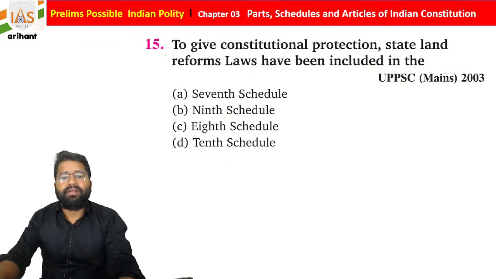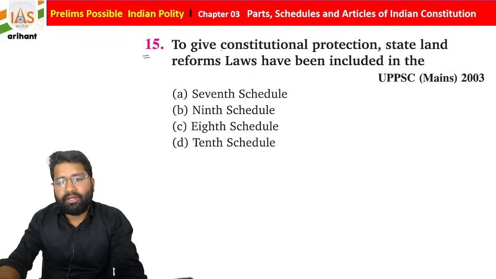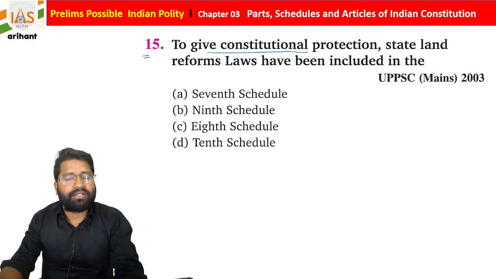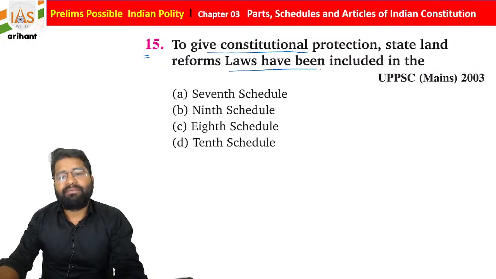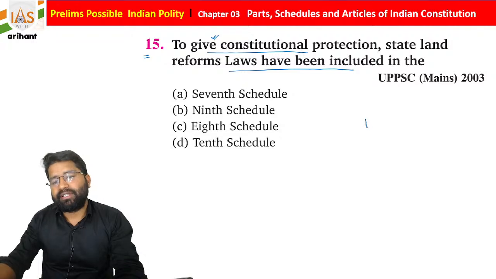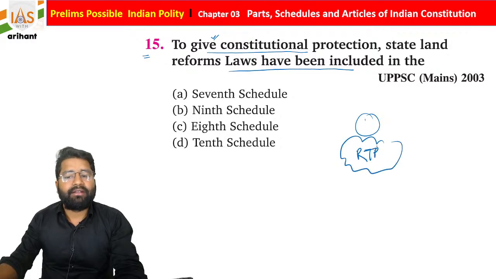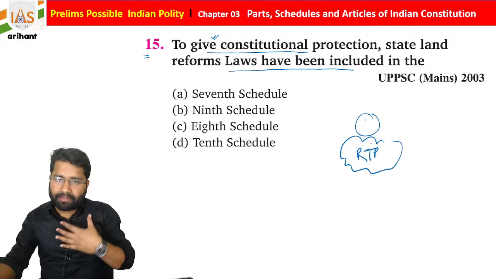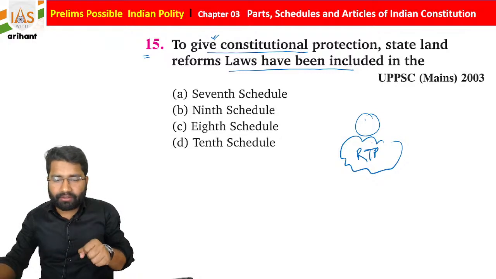Okay, now if you see the next question: to give constitutional protection, state land reform laws have been included in which schedule? Initially, students, land matters were part of the right to property, so no one was going to give up land. And if it is a fundamental right, no one can take away your fundamental right.